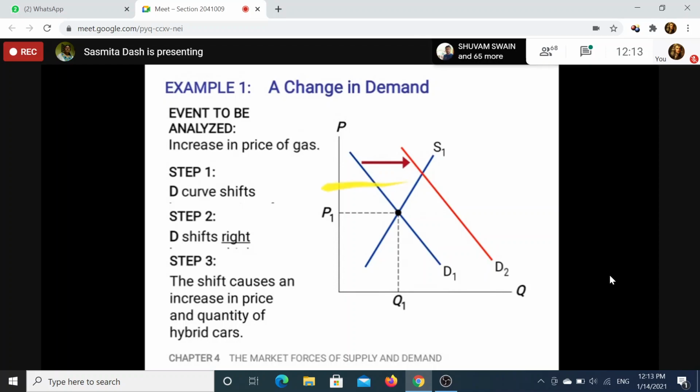This is an increase in price, and similarly an increase in quantity. The new price is OP2 and the new quantity is OQ2. The original price is OP1, and the original quantity is OQ1.